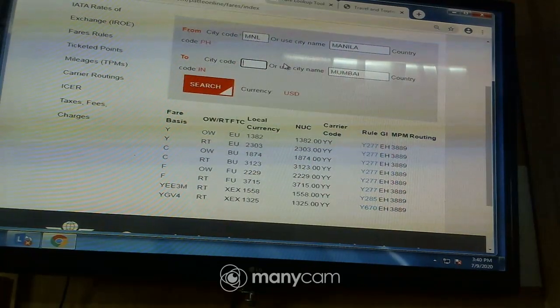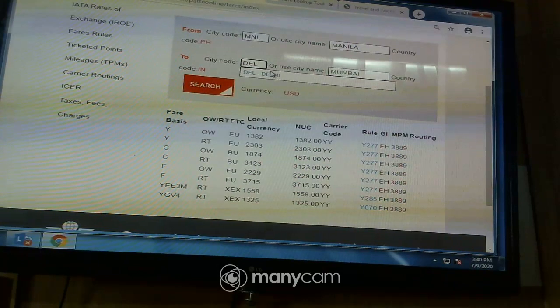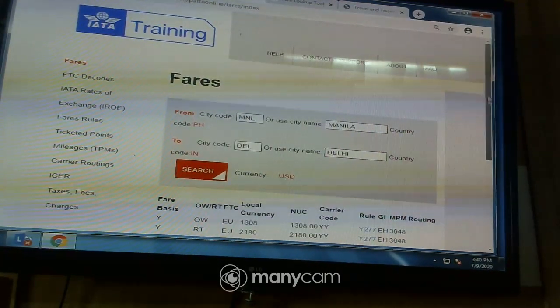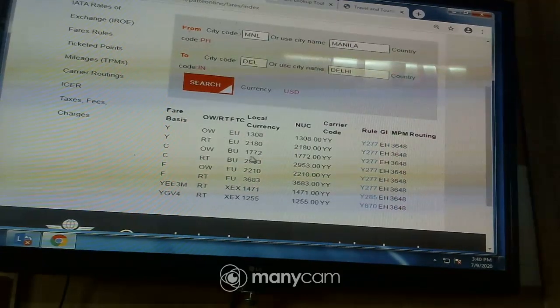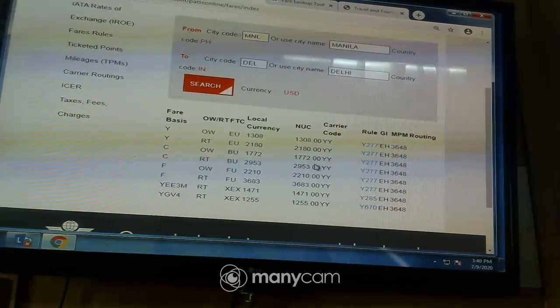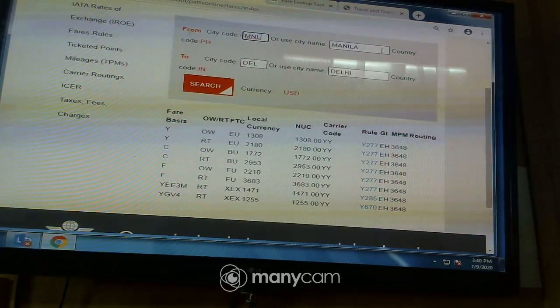The other intermediate was Delhi. So you put your Delhi there, you click on Delhi, then you search. So Delhi is bringing us what to come here one way. Delhi is giving us 1772.00. Then the rule remains the same. So we are through with all the intermediate.